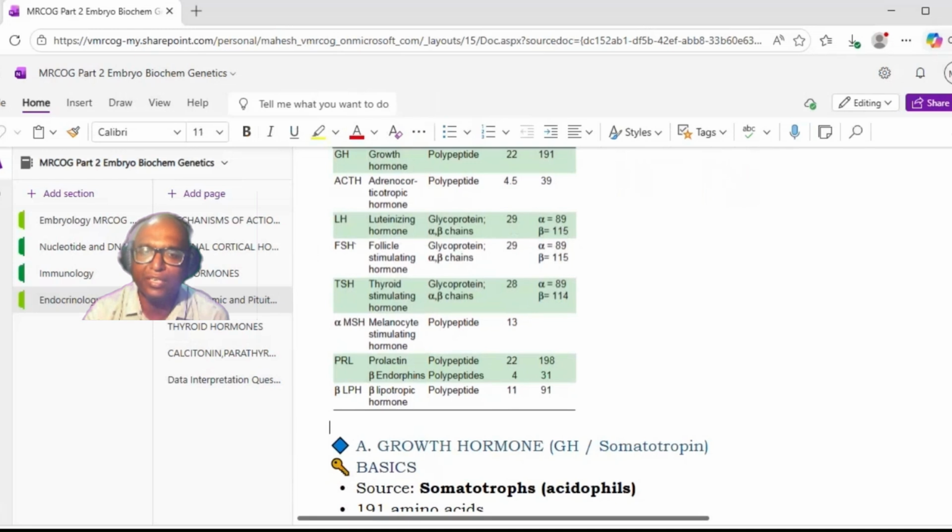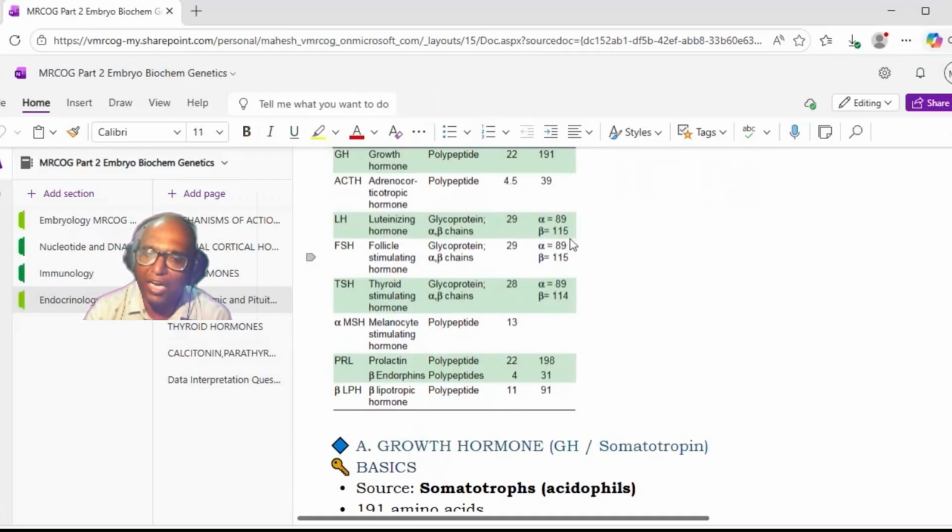The beta unit has 115 amino acids. So 115 and 89 makes 204. LH has an alpha unit of 89 and beta unit of 115. Same for FSH also. TSH is 89 and 115.